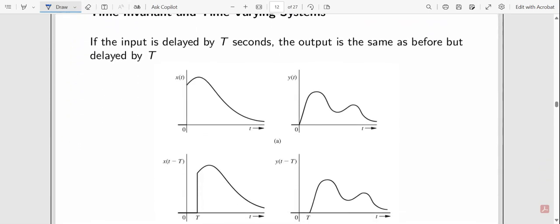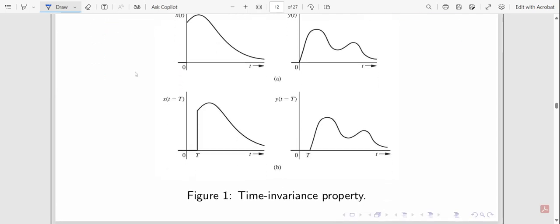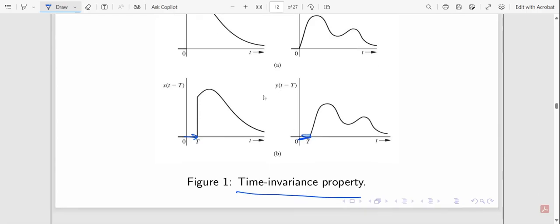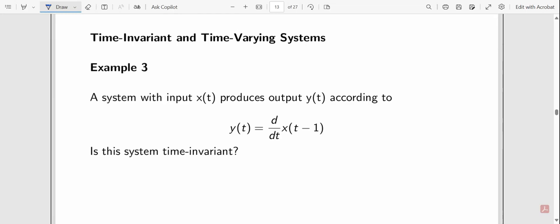So here you can see that if the input is delayed by T seconds, the output is the same as before. So this is the time invariance property. No difference: if the input is delayed, the output is also delayed. Now, this is one of the examples.